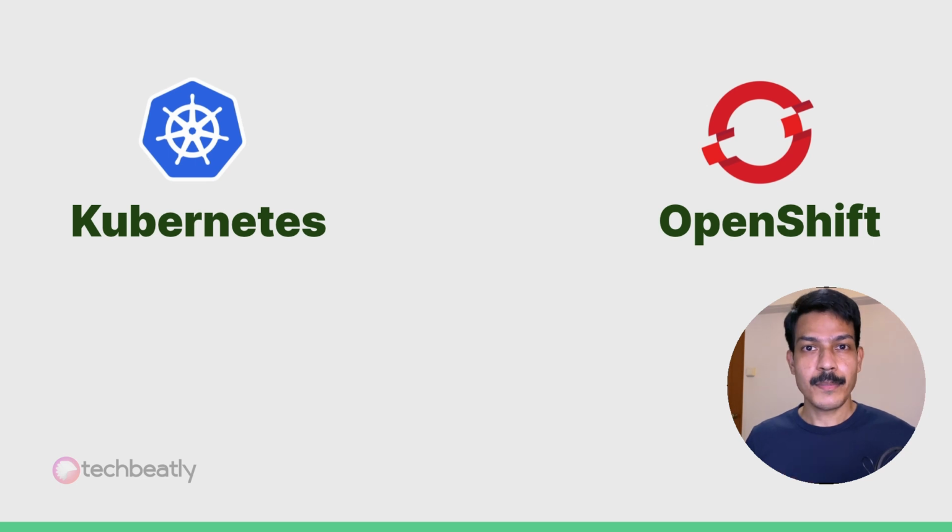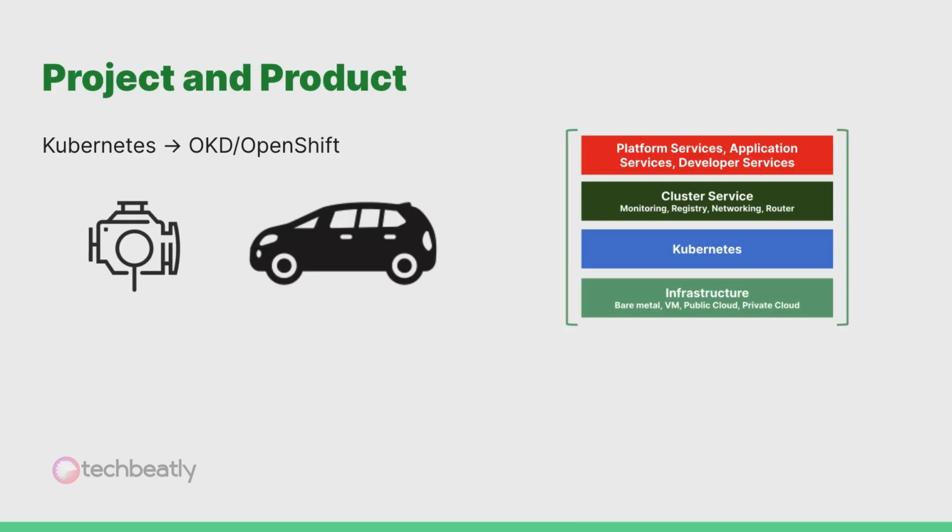So, what are the major differences between Kubernetes and OpenShift? Let's see. So the first one, project and a product. Basically, comparing OpenShift and Kubernetes is very simple, as Kubernetes is an open source project and OpenShift is an enterprise open source product. But again, OpenShift is fully certified Kubernetes in the backend. OKD is the open source version, which is the upstream project for Red Hat OpenShift.